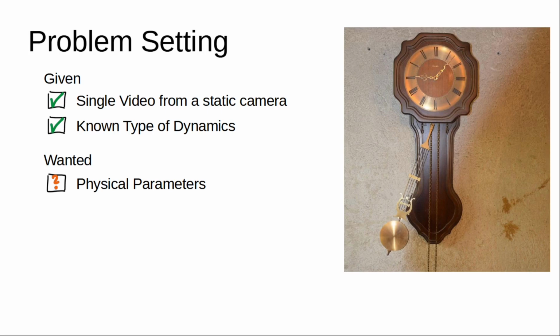For the example of the pendulum, these parameters would be the location of the hinging point, the length and the damping coefficient of the pendulum, as well as the initial angle and initial angular velocity. Moreover, we are interested in obtaining a representation of the scene itself. That allows us to render the scene under novel physical conditions, for example, with changed damping.